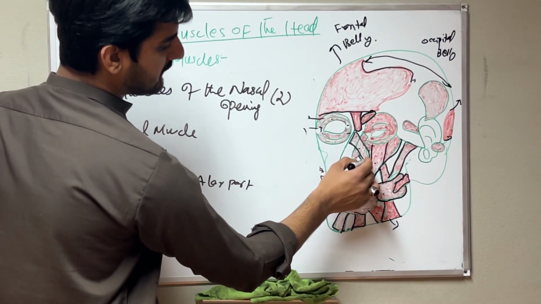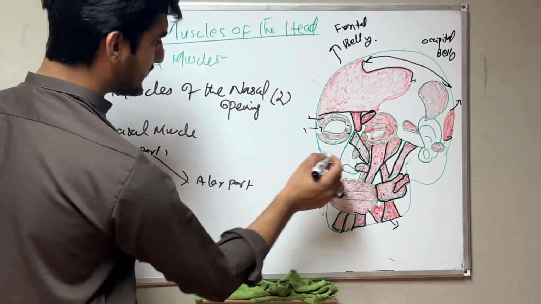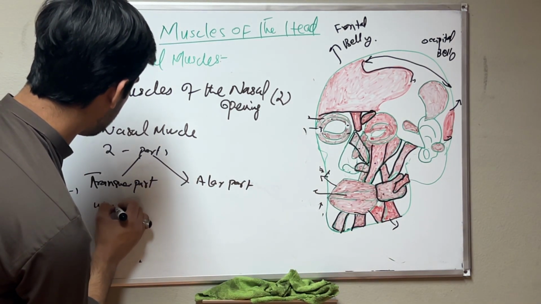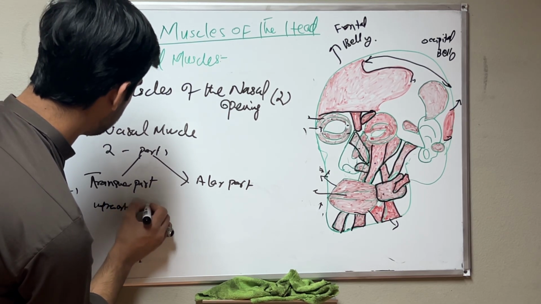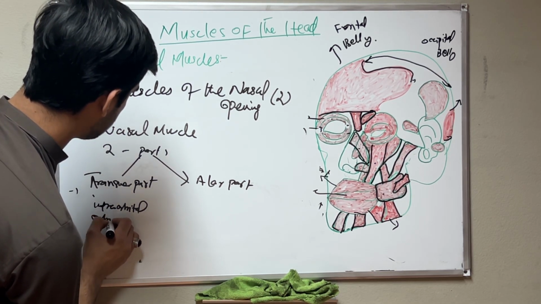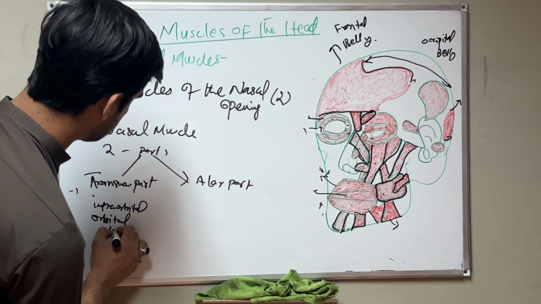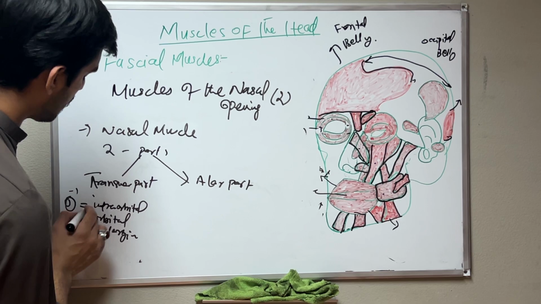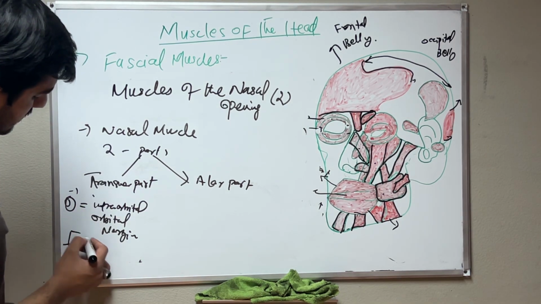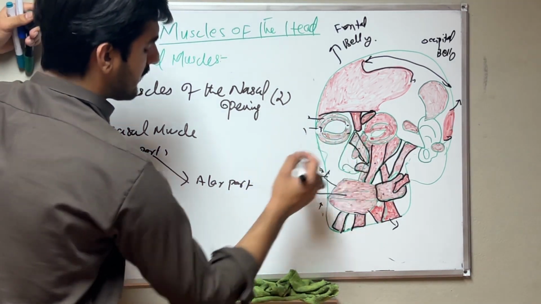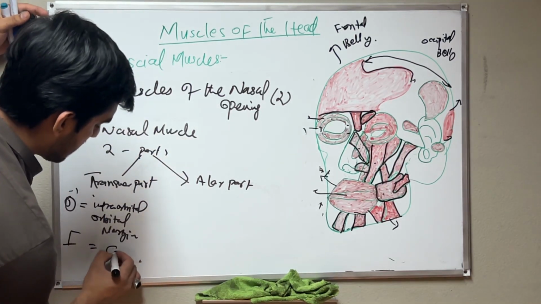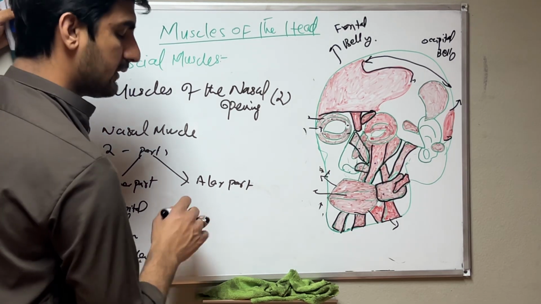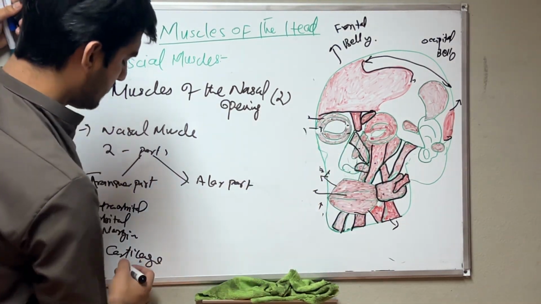The transverse part originates from, if you remember, the infraorbital margin, and inserts into the cartilage of the nose. You know this is the nose area, so you will know the cartilage of the nose.